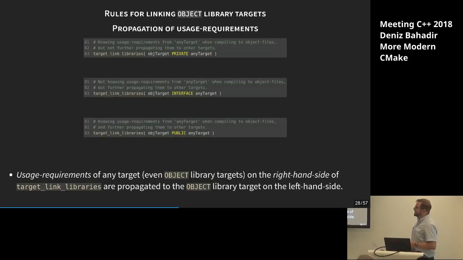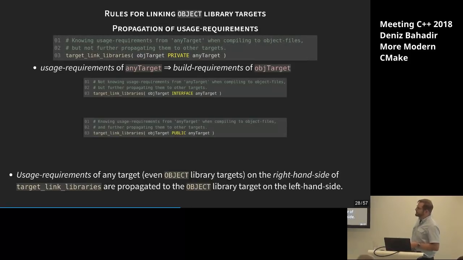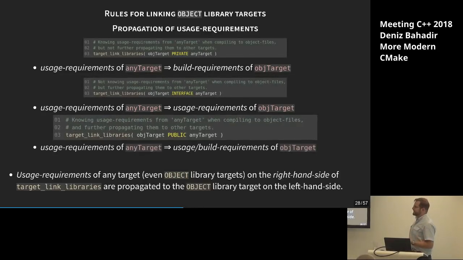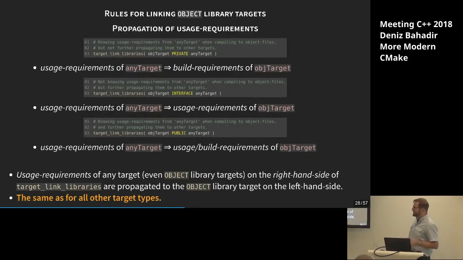depending on the keyword. So with using the private keyword, we are saying our usage requirement from the target on the right-hand side becomes the build requirement on the target on the left-hand side, in this case our object target. Similar for interface, we're saying the usage requirement from the right-hand side becomes the usage requirement of the left-hand side, and for public it's both. We had this. Fine. That's how it should be all the time. That's for all targets the same.